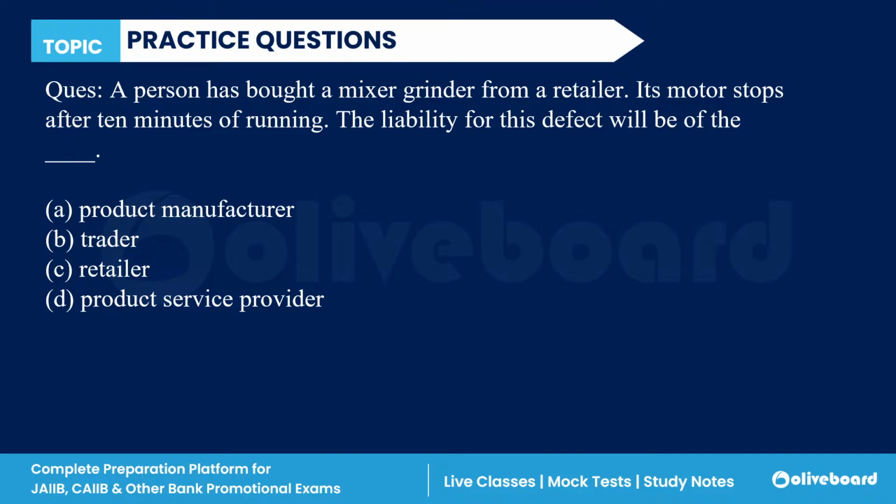The liability for this defect will be of dash: product manufacturer, trader, retailer, or product service provider. Everyone, please answer this question.